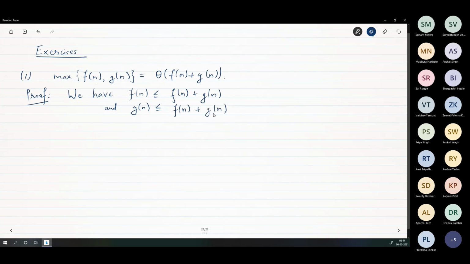Is this obvious? Is this clear? Yes, sir. But then you're taking the maximum of the two, right? And this right-hand-side bound is the same thing. So this implies max of.